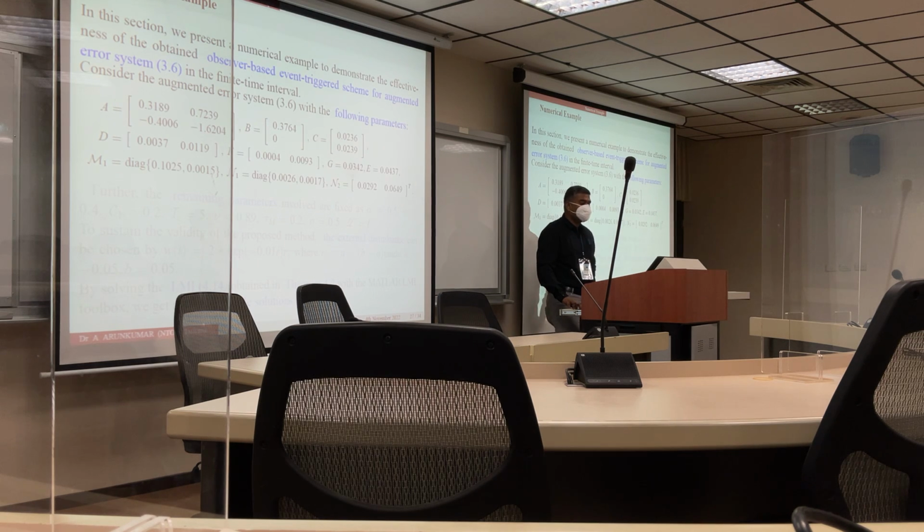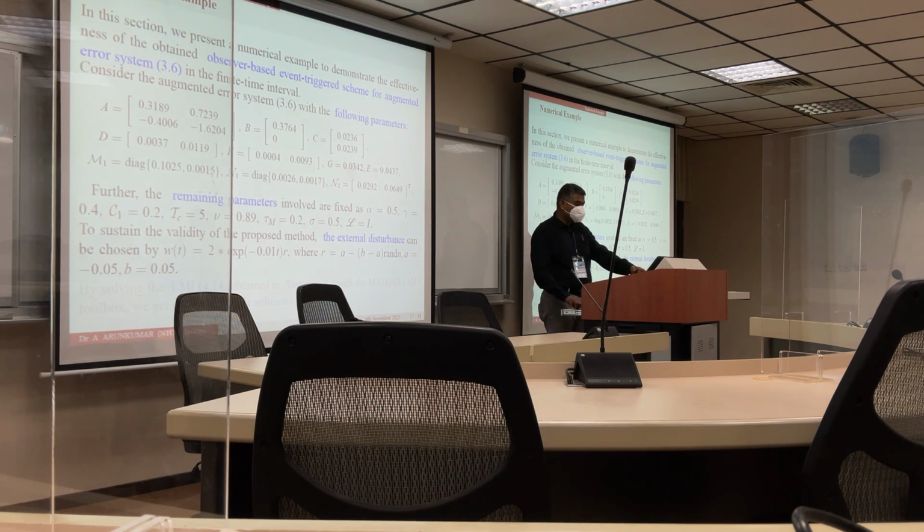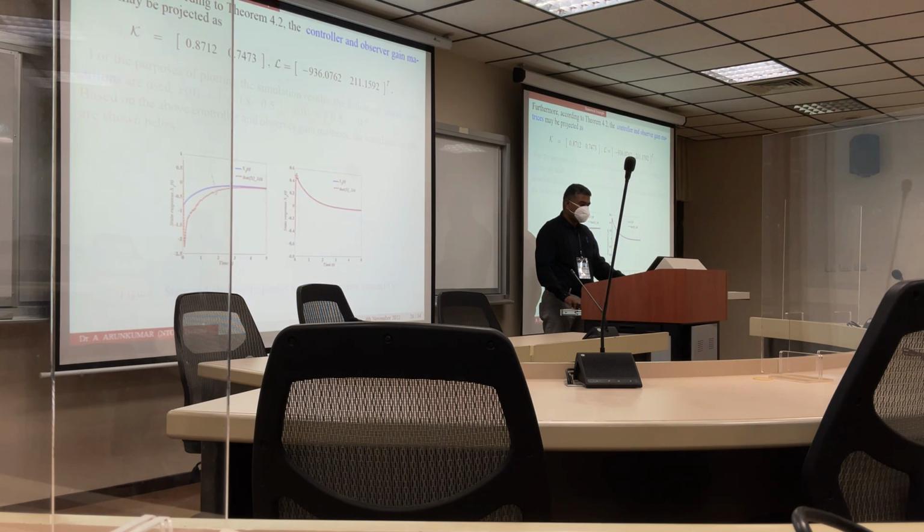In this section, we present a numerical example to demonstrate the effectiveness of the obtained observer-based event-triggered scheme for the augmented error system 3.6. It is finite-time bounded using the following parameters. The remaining parameters are defined here. The external disturbance is chosen as W(t) equal to this. By solving the LMI 4.14, obtained from 4.12, using the MATLAB LMI toolbox, we get a feasible solution. We get the observer and controller gains K and L as follows. Using the initial conditions, based on the above controller and observer gain matrices, the simulations are as follows.